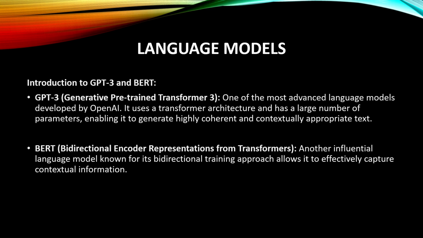Language models. GPT-3 is one of the most advanced language models developed by OpenAI. It uses a transformer architecture and has a large number of parameters, enabling it to generate highly coherent and contextually appropriate text. BERT, or Bidirectional Encoder Representations from Transformers, is another influential language model known for its bidirectional training approach, which allows it to efficiently capture context and information.